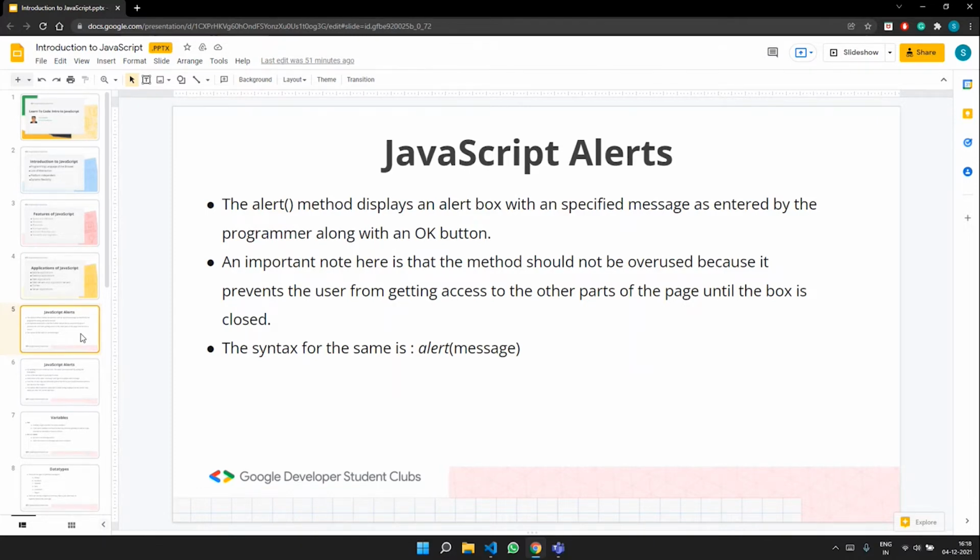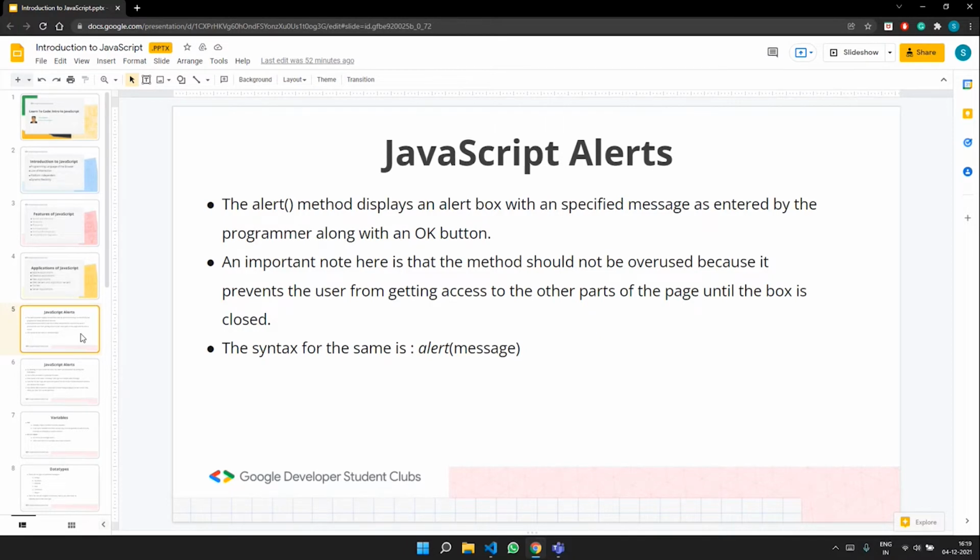We will be looking at this practically also, but here is just information about what alert is. An important note here is that the method should not be overused because it prevents the user from getting access to other parts of the page until the box is closed. So the user would get an alert, and until you close the box, you are not going to get access to that web page.